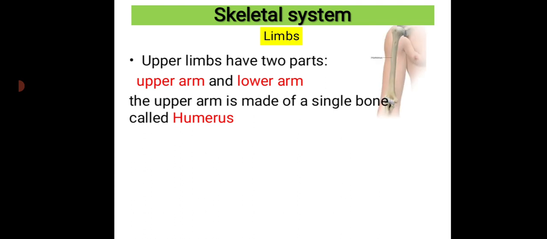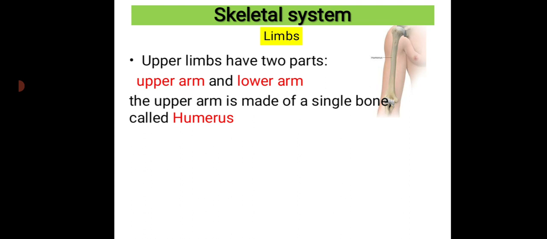Here you can find the humerus. Sorry, here this is the upper arm. The upper arm is made up of a single bone called the humerus. This bone is the humerus and it is joined at the elbow to a pair of bones that form the lower arm.